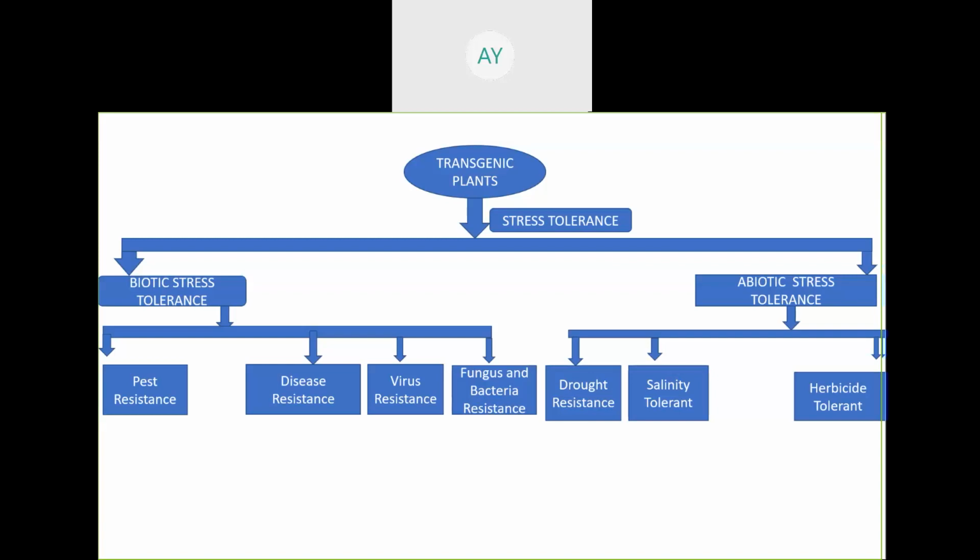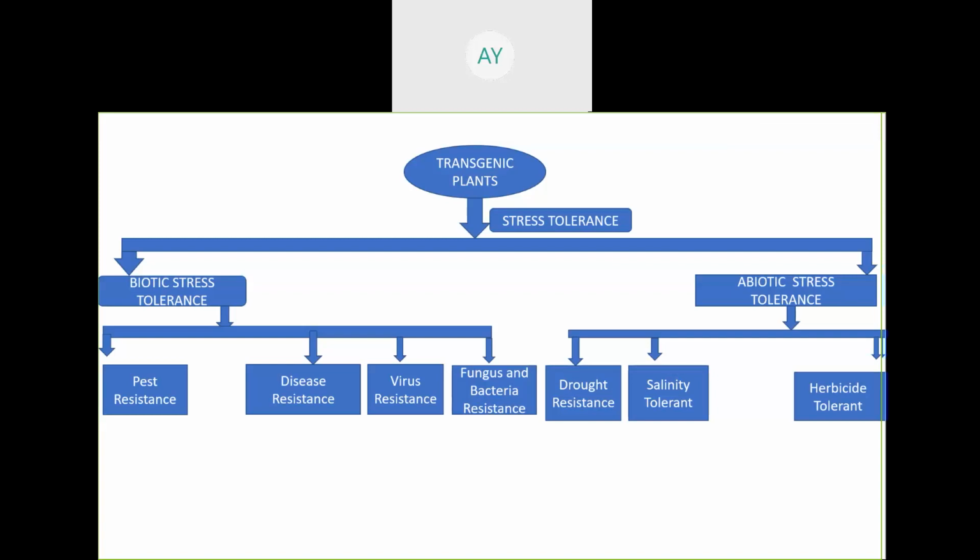So next is herbicide tolerance. Herbicide tolerant means excess use of herbicide can affect soil fertility. Even then it can affect the living organisms, the useful beneficial organisms present in the soil. So these are the developments of transgenic plants, where you develop the herbicide tolerant gene.